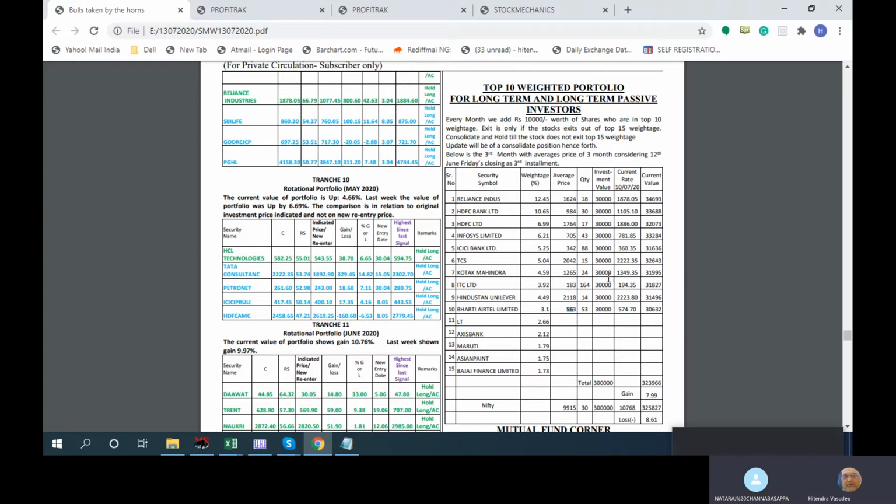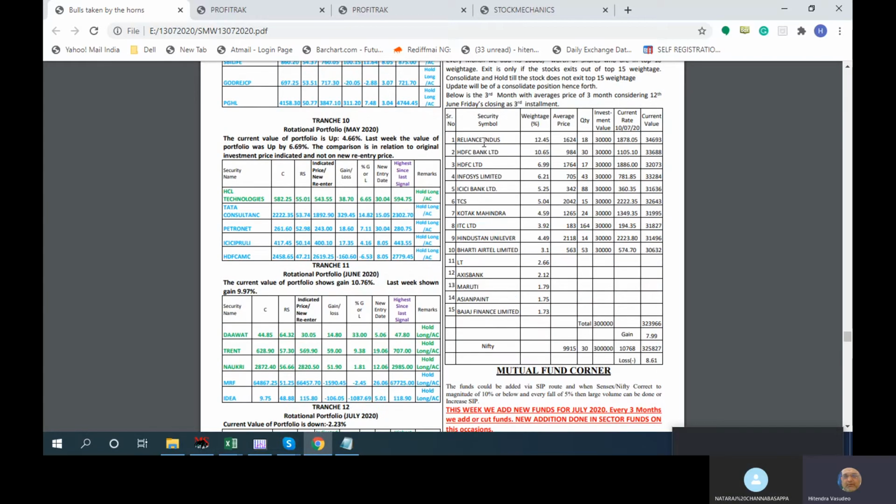Ultimately, we believe that in the long term these stocks are going to go up. Now, what are the exit mechanisms in these stocks? A stock will be maintained on the radar as long as it is in the top 15, because we don't want to have any RCOM in our portfolio. Because in 2008-9, RCOM was in the top 10 at that time. It was at 500 or 600, I think. Yes, it was in the top 10 at that time.